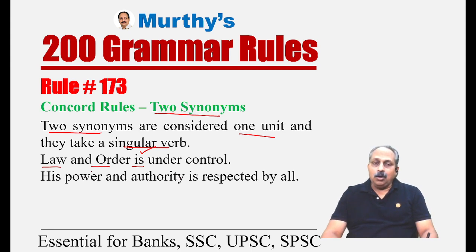No, law and order is under control. His power and authority, again we have two synonyms. Power means authority, authority means power. But these two are considered one unit, so a singular verb: his power and authority is respected by all. Perfect.